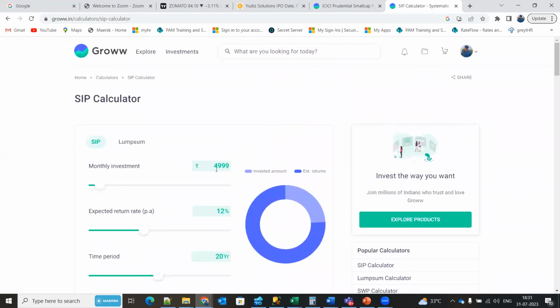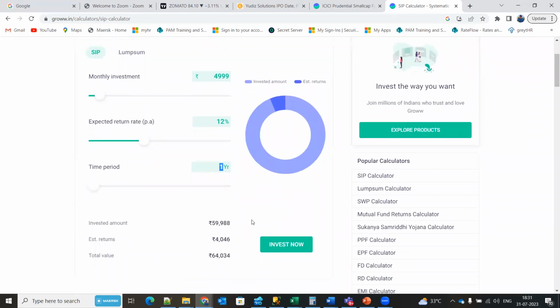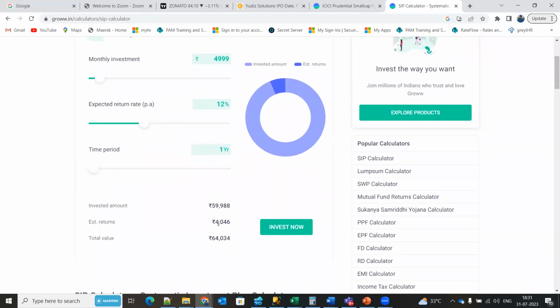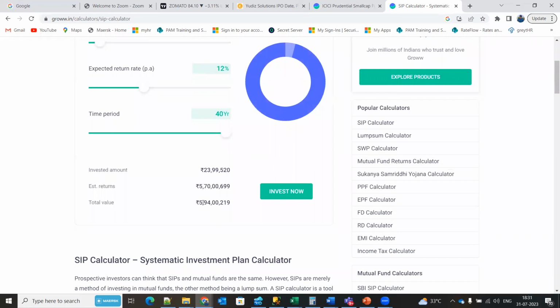Let's say I've started the SIP today and I'm checking my SIP performance after a year. Obviously, we'll have very minimal returns. If I check the SIP at 1 year, a person will think, what is this? I have invested 60,000 and I'm getting only 64,000. I can get this much in an FD. I could buy a stock. But when you keep increasing the number of years, SIP has the power of beating anything. You can peacefully invest this amount and enjoy the rest of your life.